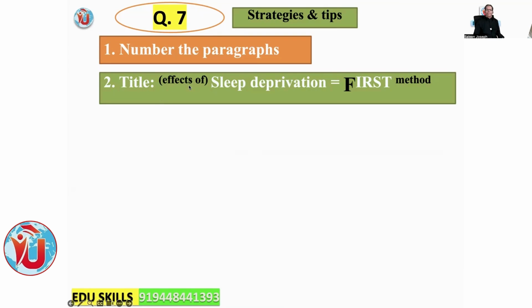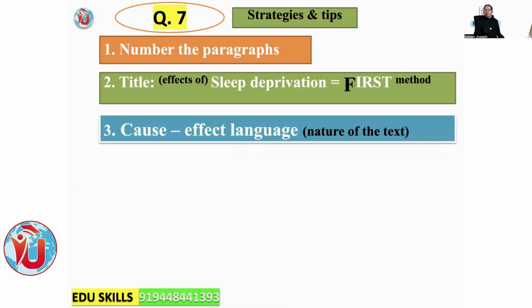Then title, effects of sleep deprivation. Title means the title of the whole text is sleep deprivation. Sleep deprivation means what happens. So the first method, foresee. As soon as you see the title, you can foresee this is going to speak about what happens if you deprive yourself of proper sleep, if you don't sleep properly.